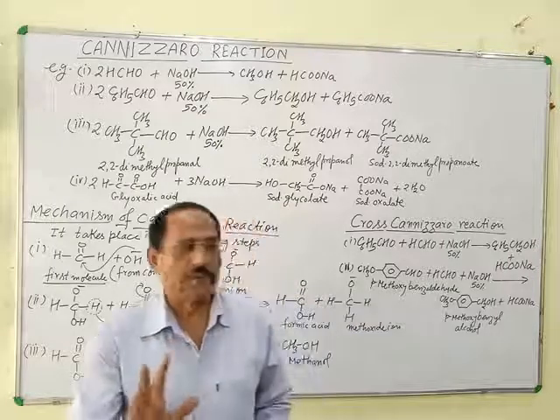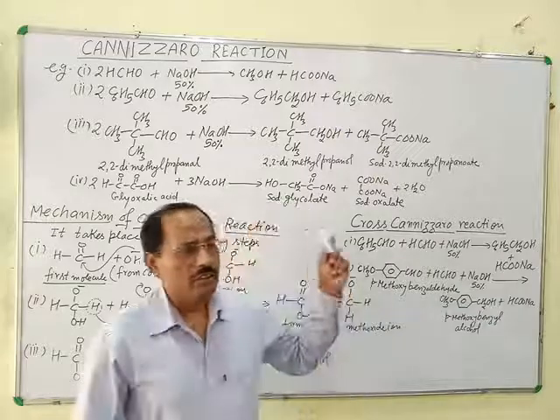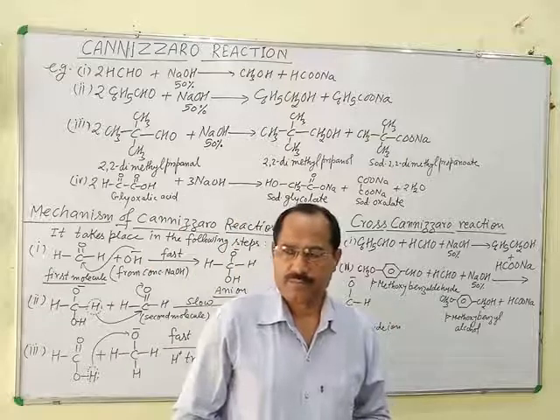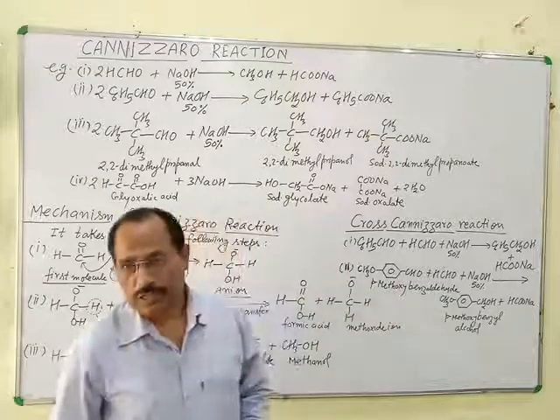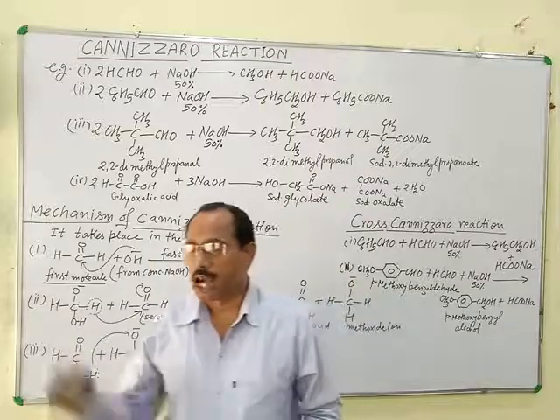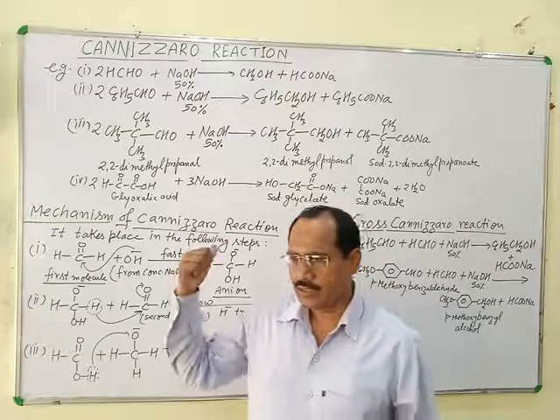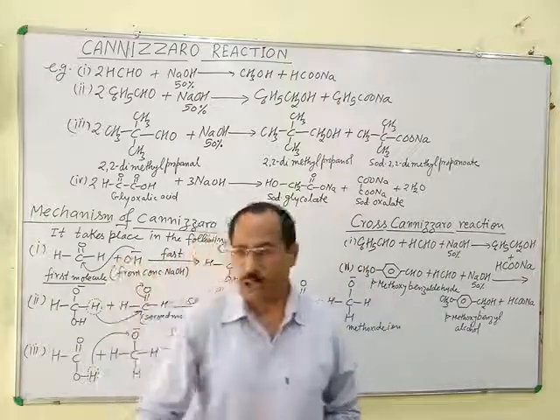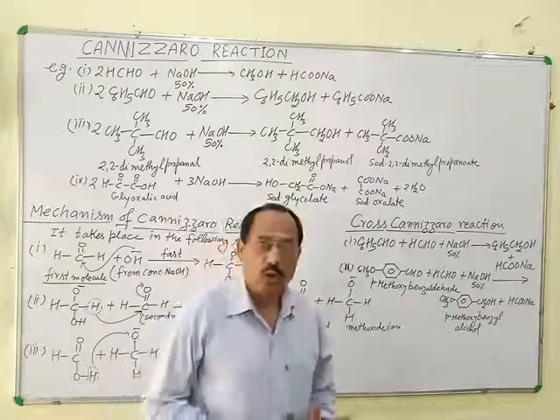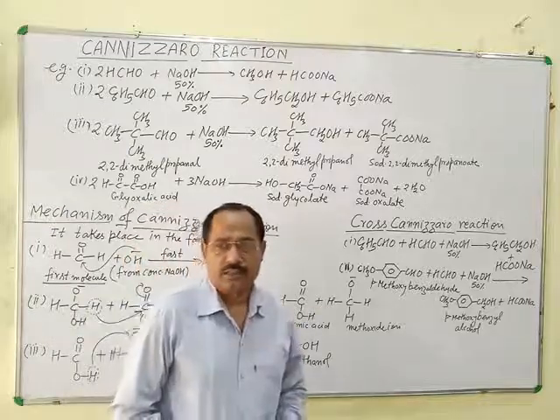So the main difference between aldol condensation and Cannizzaro reaction is that the alkali in this case is concentrated alkali, that is 50% NaOH solution, while in aldol condensation dilute alkali is taken. In aldol condensation, the carbonyl compound must contain alpha hydrogen. But in this case, aldehydes lacking alpha hydrogen are taken. Means those aldehydes which have no alpha hydrogen undergo Cannizzaro reaction.